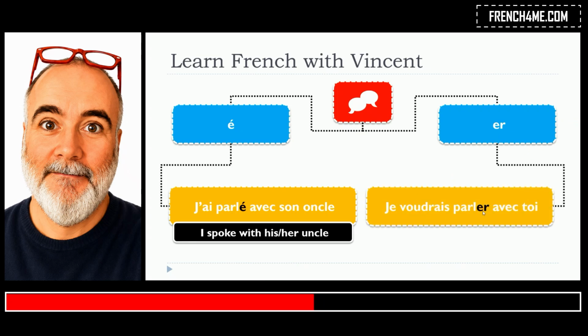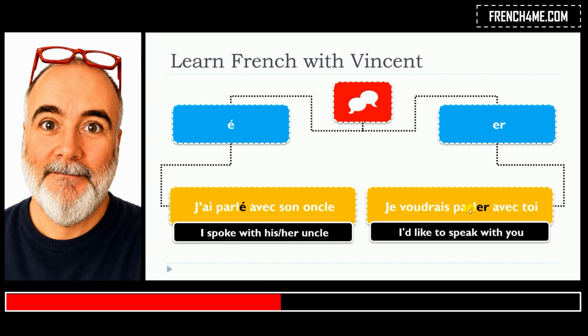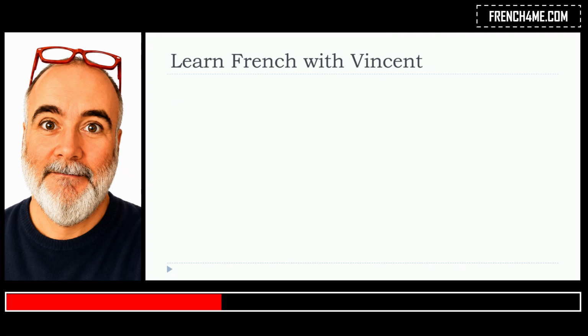Je voudrais parler avec toi. In that situation, as you can see, the first verb is je voudrais, then after that the second verb should be in the infinitive form, as it is here, a verb from the first group, parler. So they sound exactly the same. This one, parler, and this one, parler, but as you can see, they're totally different. This one is the past participle, and this one is the infinitive of the verb parler. J'ai parlé avec son oncle, je voudrais parler avec toi.